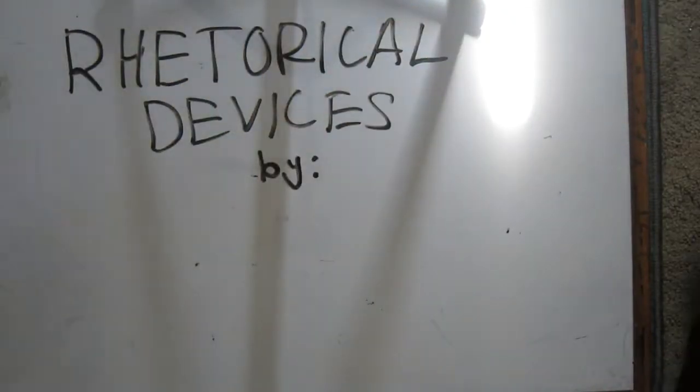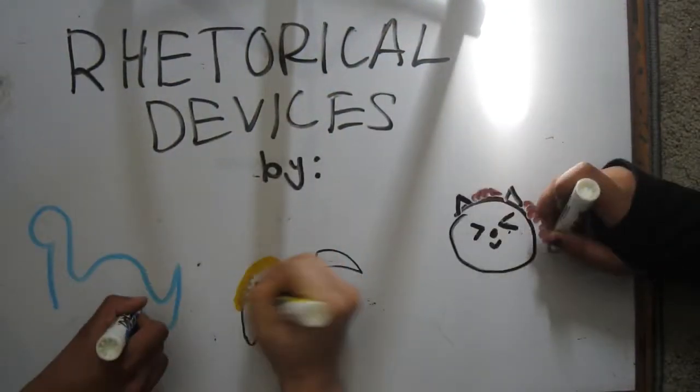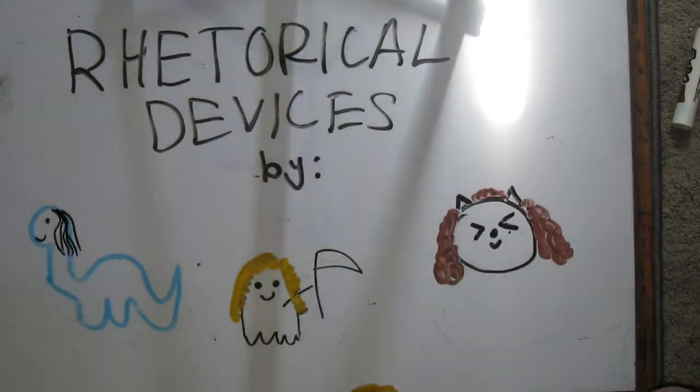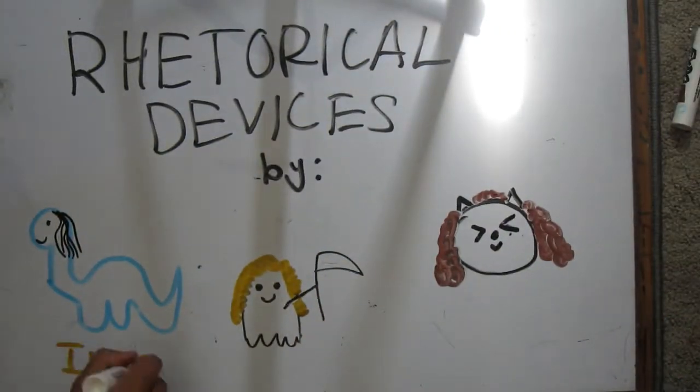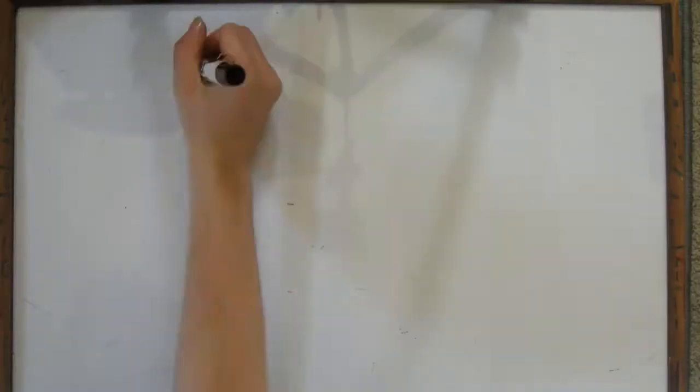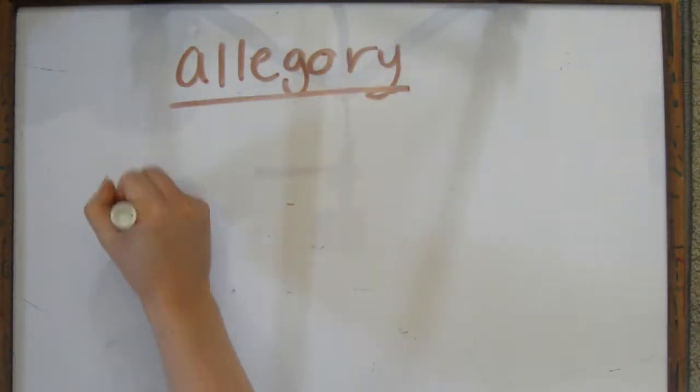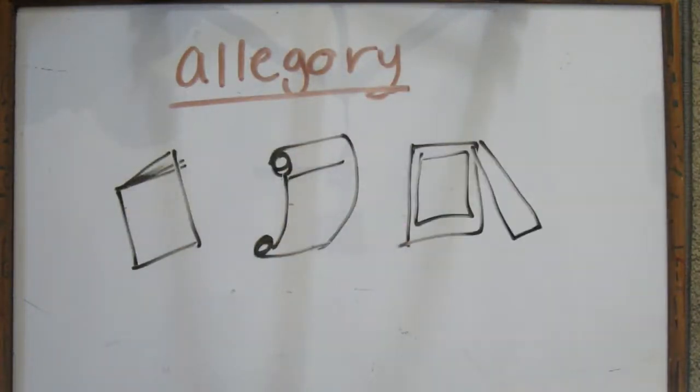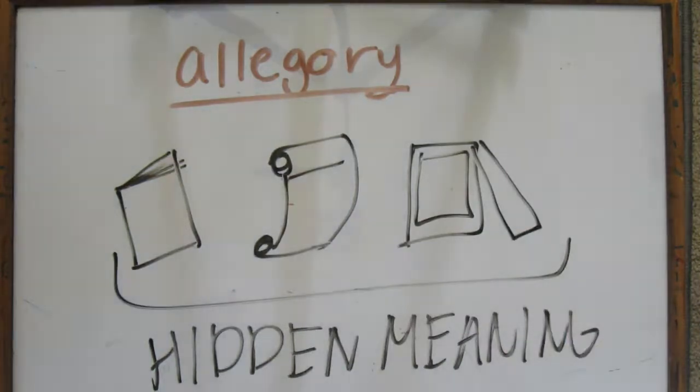Rhetorical devices. Situational irony, allegory, and simile by Elena, Sabrina, and Sophia. An allegory is a story, poem, or picture that can be interpreted to reveal a hidden meaning, typically a moral